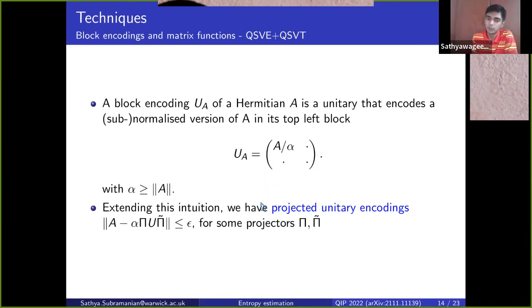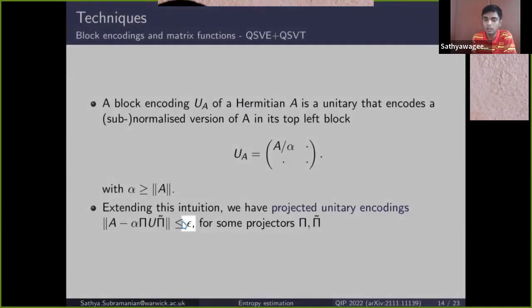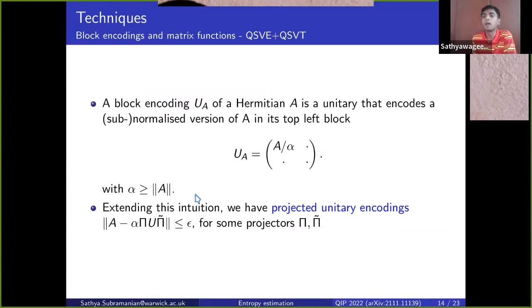So we can extend this intuition and define what are called projected unitary encodings, where instead of having A in the top left block, we have A, in some sense, distributed or dispersed across the unitary in some subspaces that are flagged by projectors pi and pi tilde. And we can even define projected unitary encodings of approximate versions of A and still make use of these.